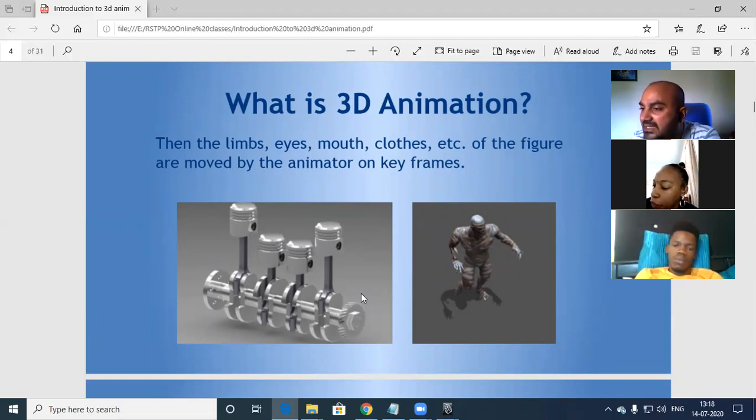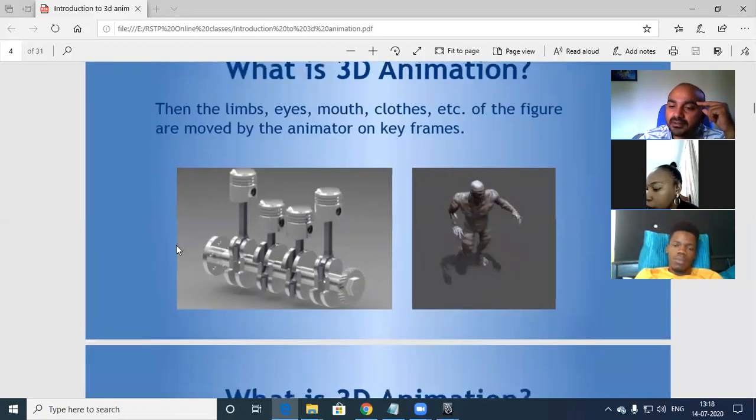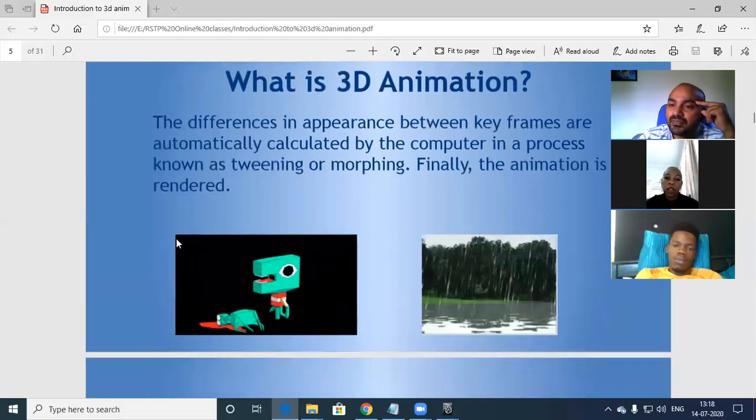For NTSC, it is 30 frames, and that is the US standard. So we can create 24 frame animation or 30 frame animation also. We will see that.